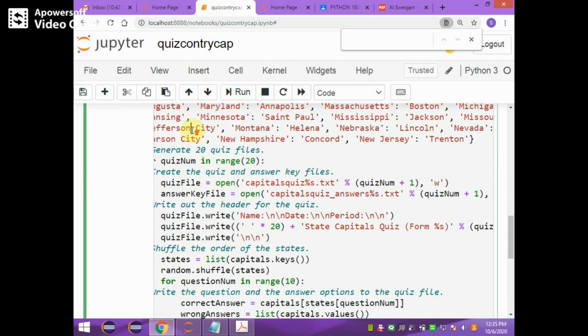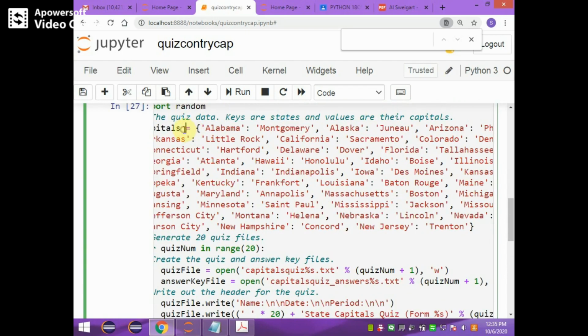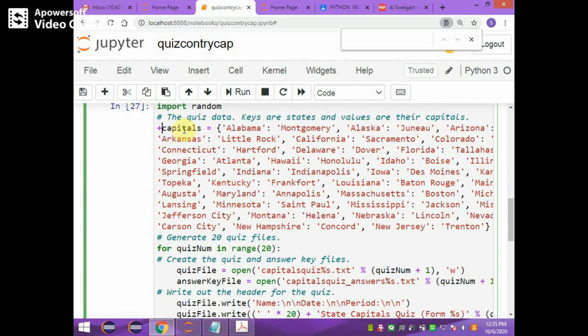Here in the Jupyter Notebook, as you can see, there is a dictionary used called capitals. In the capitals dictionary, different states as well as their capitals are stored. Okay, for simplicity, we are going to create 20 quiz files.